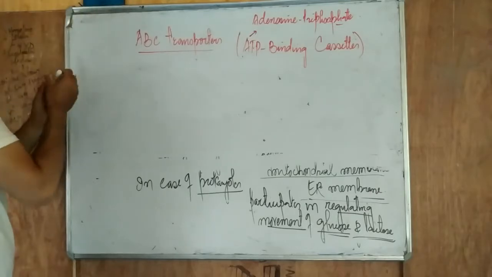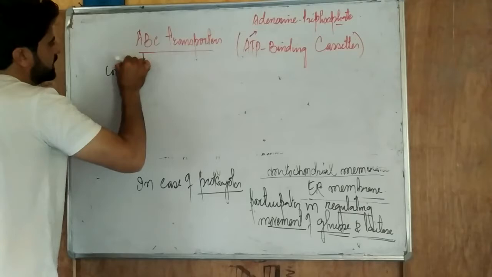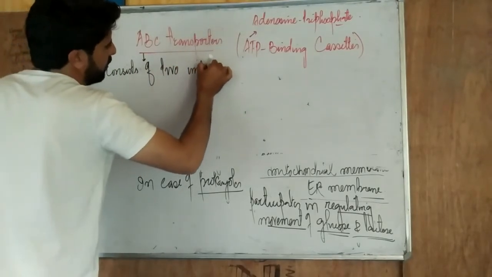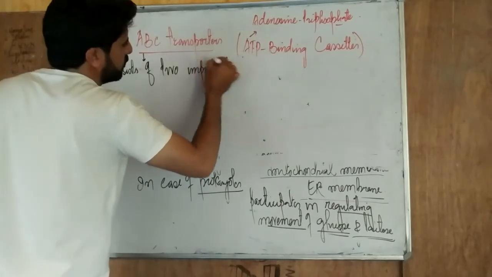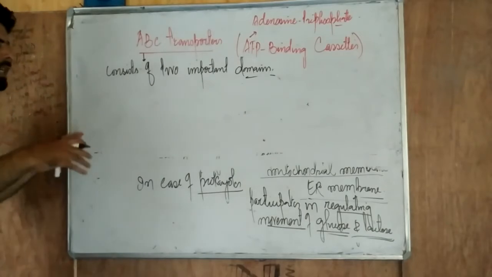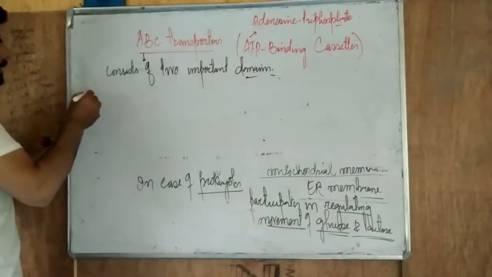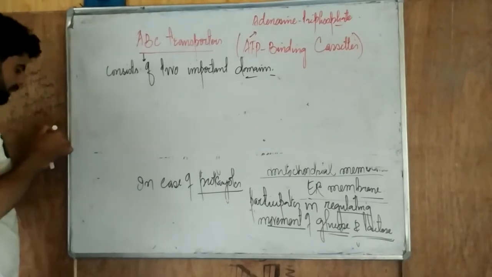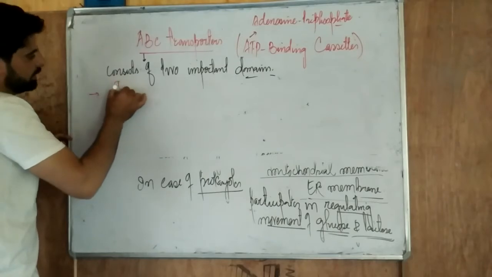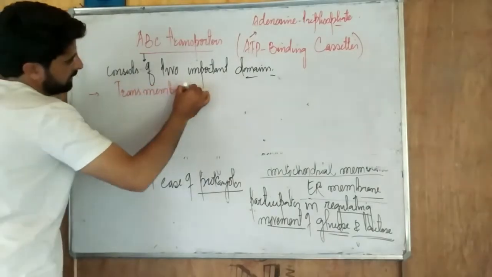So the ABC transporter actually consists of two important domains, or parts we can also call them. So this transporter has two parts. Let's say the first one is a transmembrane domain. The first part which it has is a transmembrane domain.